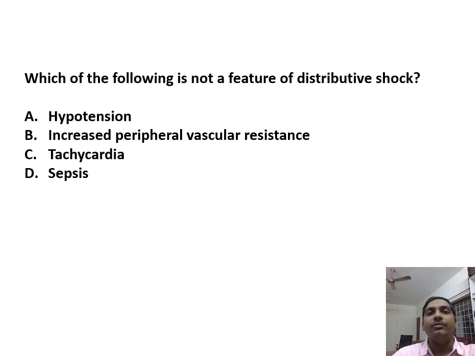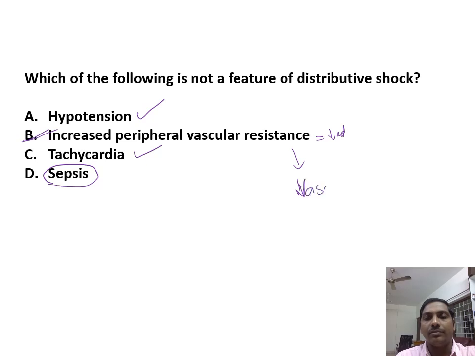Which of the following is not a feature of distributive shock? Distributive shock means peripheral vasodilatation, so there will be decreased peripheral vascular resistance. The patient will have hypotension as in all shock, and tachycardia as in all shock. Septic shock, anaphylactic shock and neurogenic shock are the three types of distributive shock. Whereas increased peripheral vascular resistance is not a feature of distributive shock, because peripheral vascular resistance will be very low, thereby leading on to vasodilation.